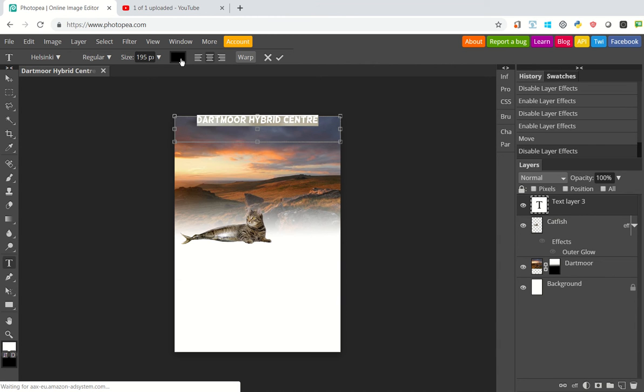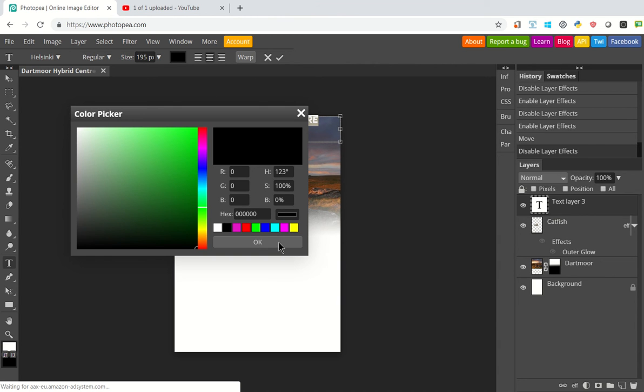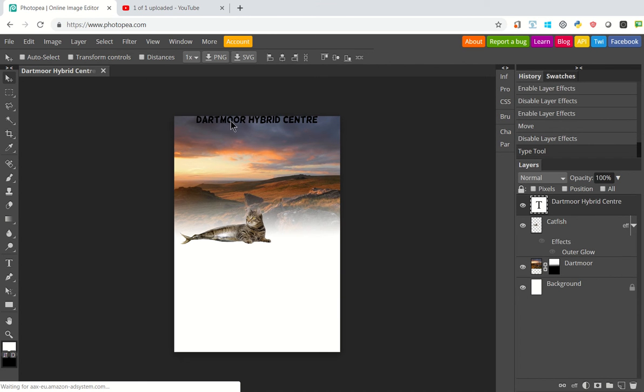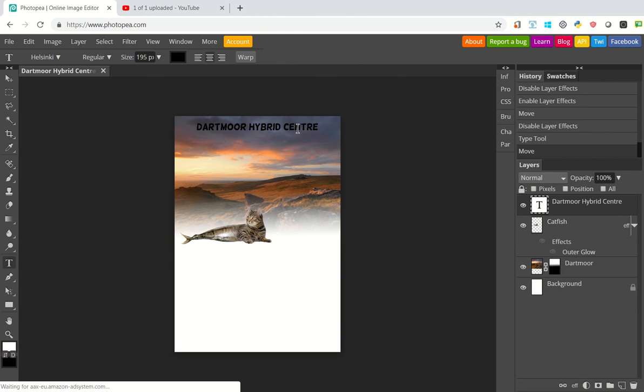Dartmoor Hybrid Center, and let's have a look at what it looks like black. So I'm just going to come off this for a second. Use a select. So there you go. That's the text as it stands. If I don't like the way it looks, I can click on the T firstly, and then click on any of the letters here. So I'll show you again.